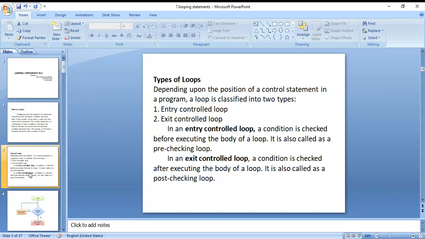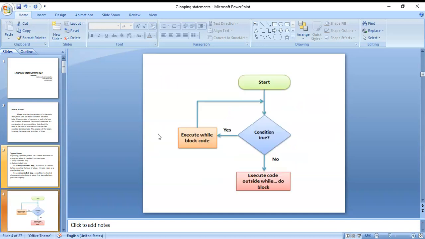Entry control loop examples are for loop and while loop. Exit control loop example is do while. Here you can see the diagram. A condition is there. If the condition is true, yes, execute the while block code. If no, execute the code outside the while or do blocks. This is the main important diagram. You can see this diagram and you can identify it.